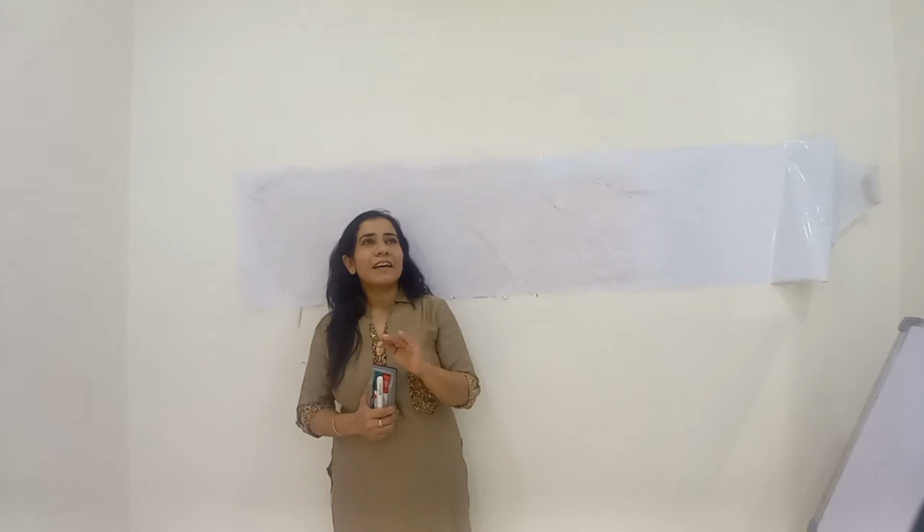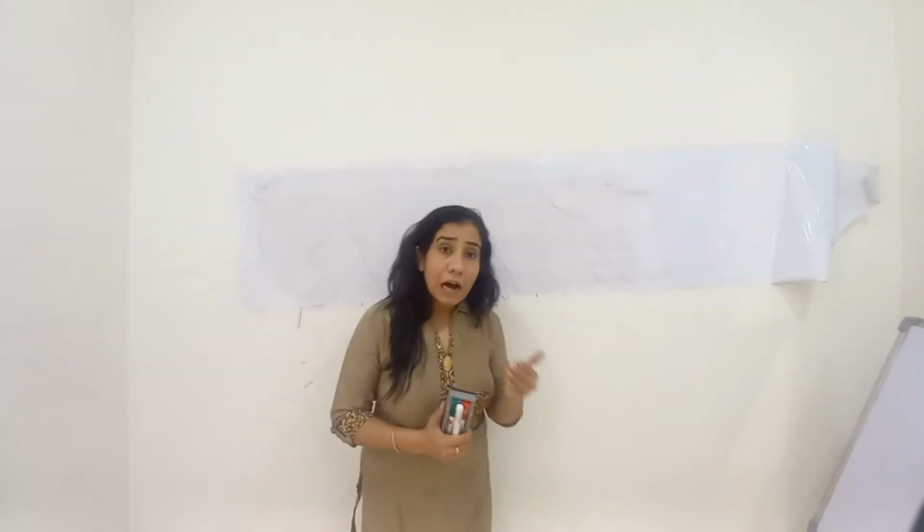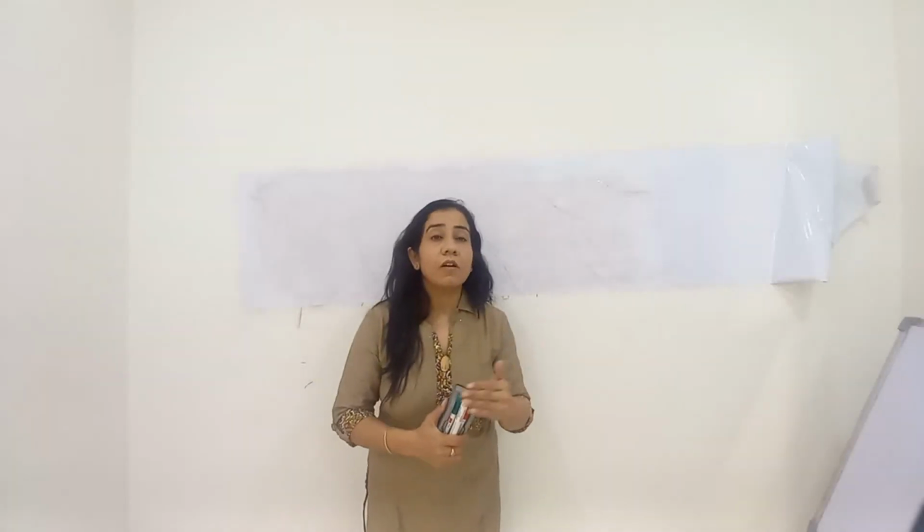So here I am with certain questions on probability which were asked in previous year's board papers. These are the questions I sorted out for you, which were asked in previous year's IMO paper and other competitive exams, or I would say other entrance exam papers.